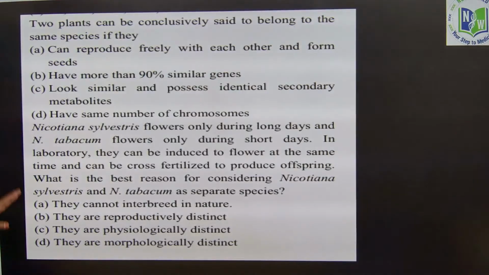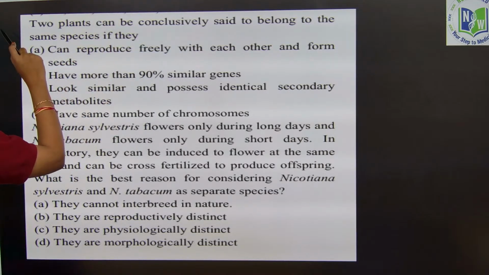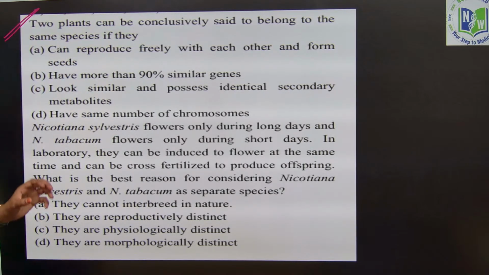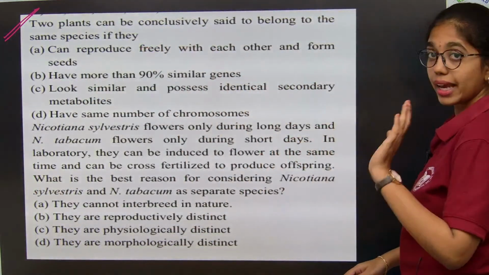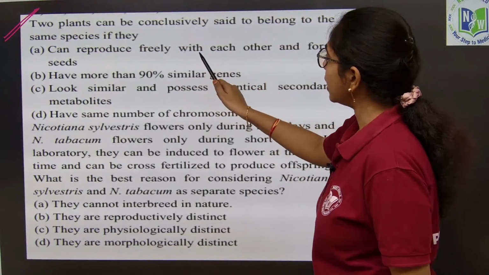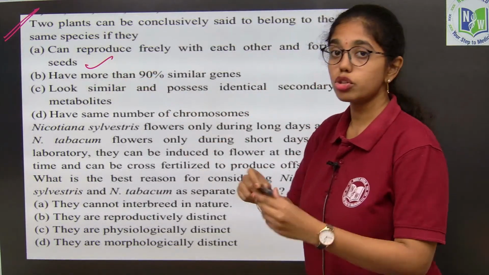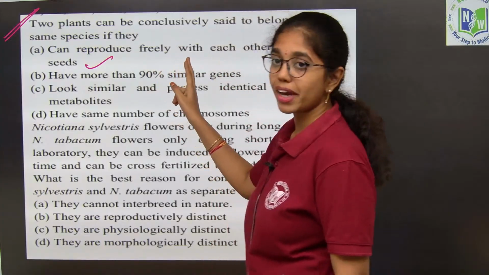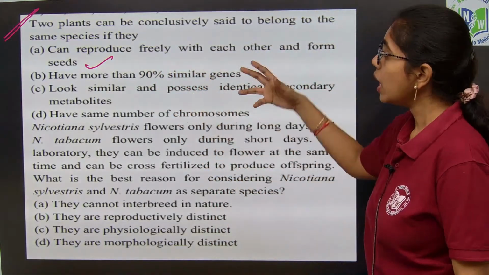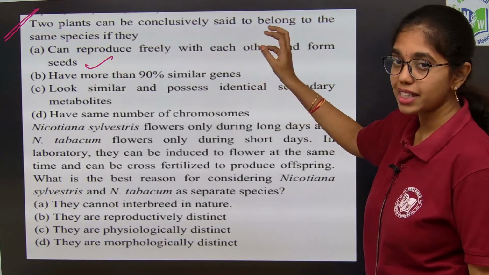Look at the question carefully. Here we have 2 questions. 2 plants can be conclusively said to belong to the same species if they can reproduce freely with each other and form seeds. Yes, this comes under the concept of Ernst Mayr, the biological concept of species, where they can reproduce freely and they can form fertile seeds.